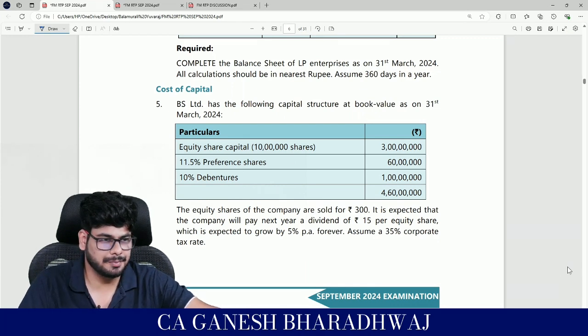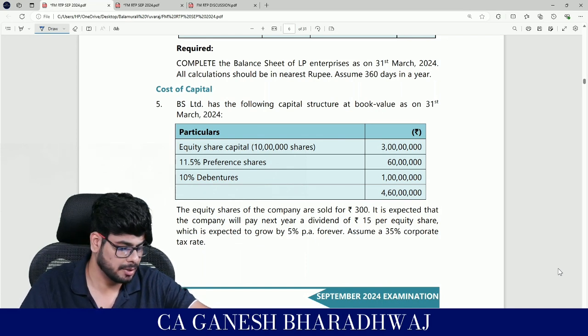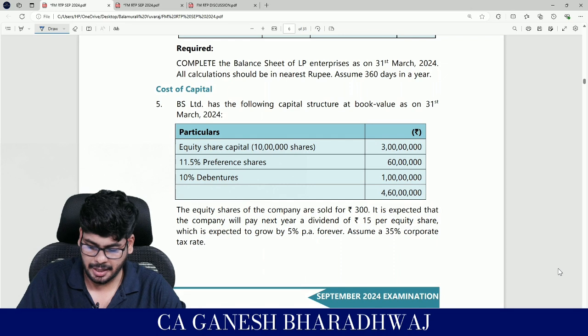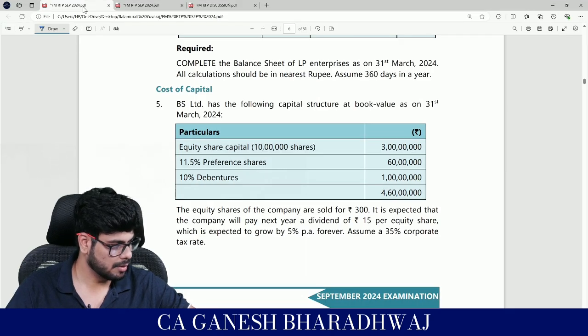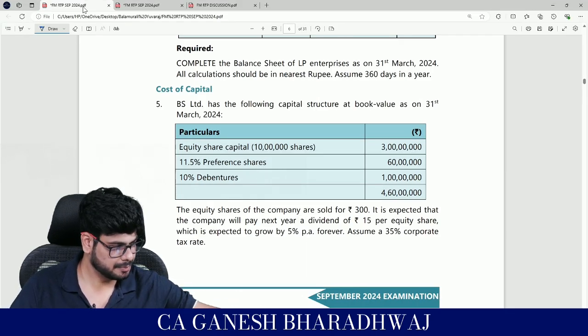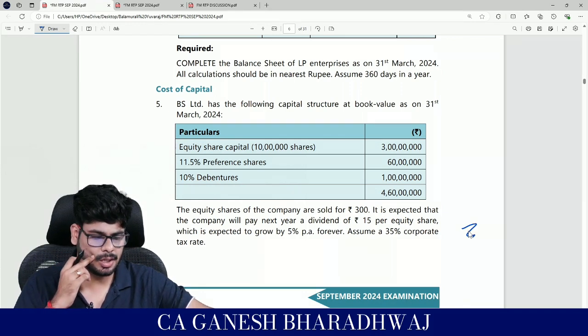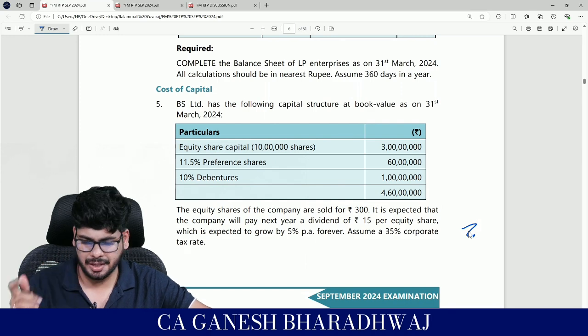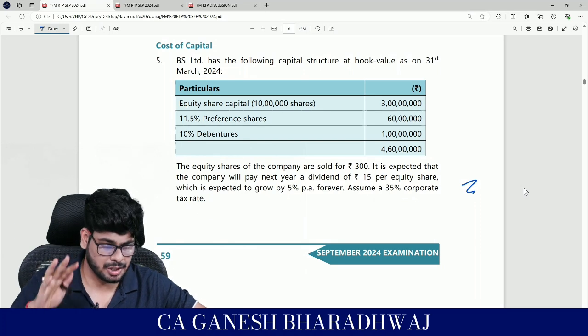Now in this question, there's one adjustment that I personally feel might come in your exam. That's my gut feel. Don't ask me why. Somehow I feel so based on the past trends that I've seen. Somewhere I feel there's one adjustment in this question that is unique, and I think we did this also in our regular batch if you attended. But anyway, coming back here, let's do this now.